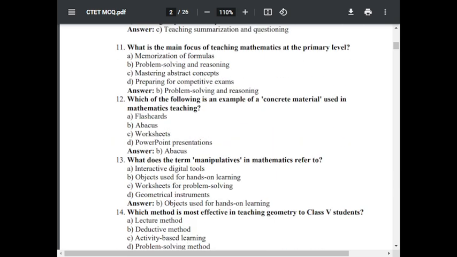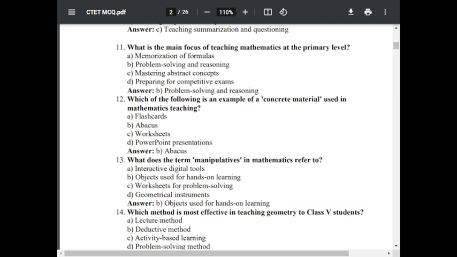Question number 12. Which of the following is an example of a concrete material used in mathematics teaching? Option A, flashcard. Option B, abacus. Option C, worksheet. Option D, PowerPoint presentation. The correct answer is B, abacus. It is abacus.